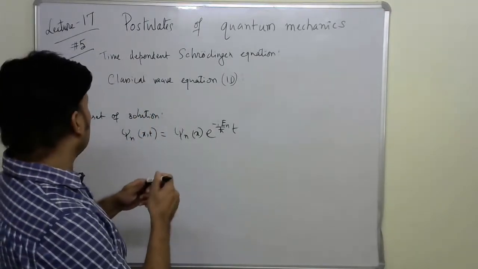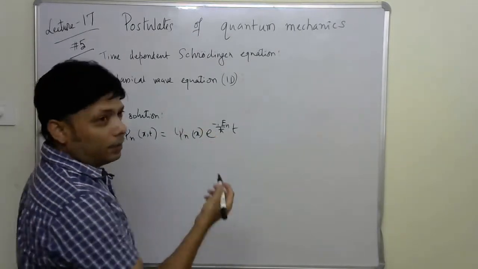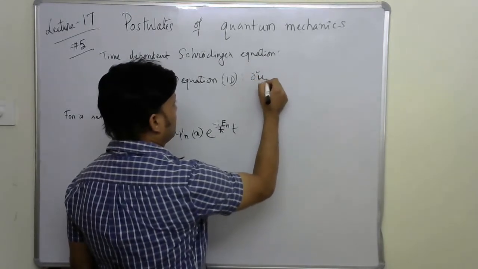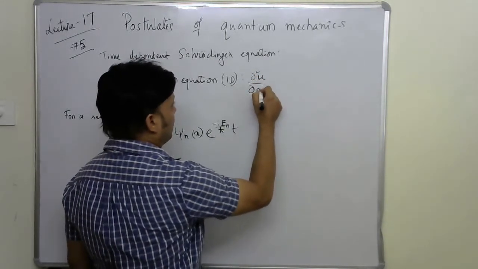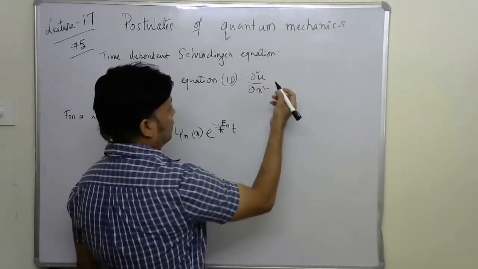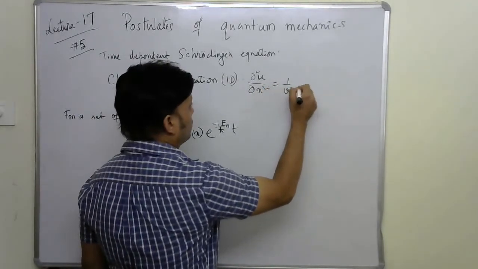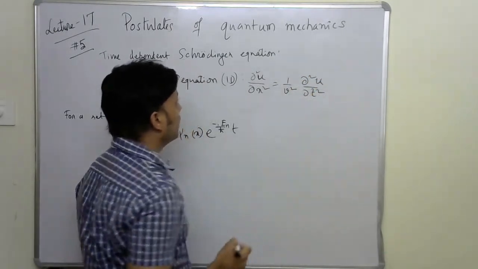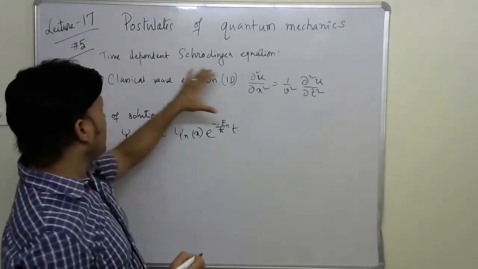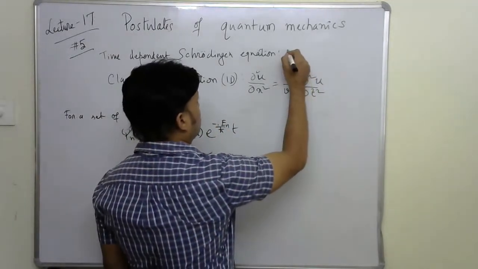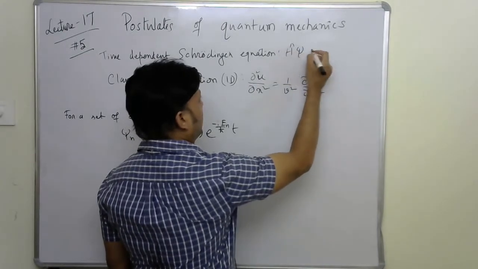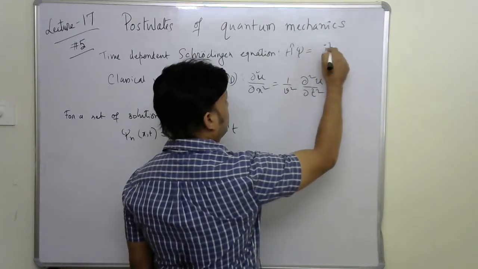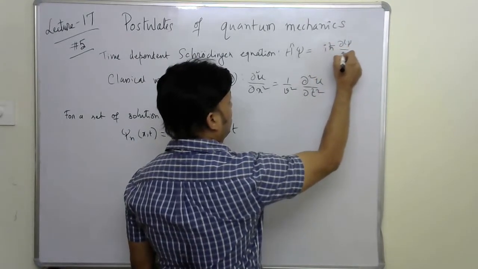You remember the classical wave equation. It was del square u del x square is equal to 1 over velocity square multiplied by del square u del t square. And side by side you place the time dependent Schrodinger equation, H psi x t is equal to i h cross del psi del t.